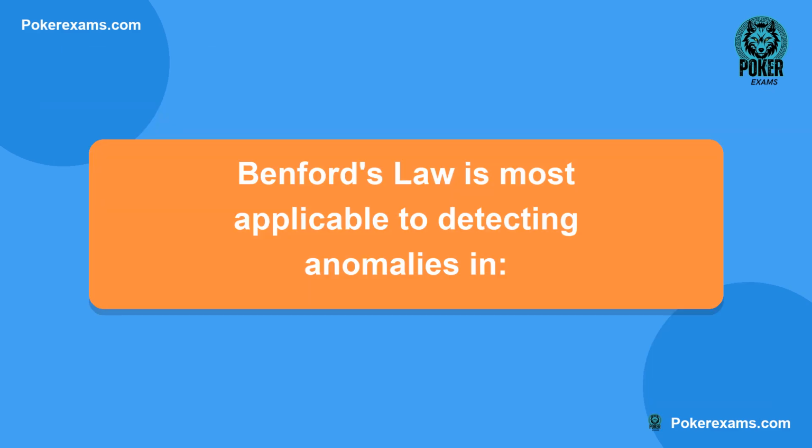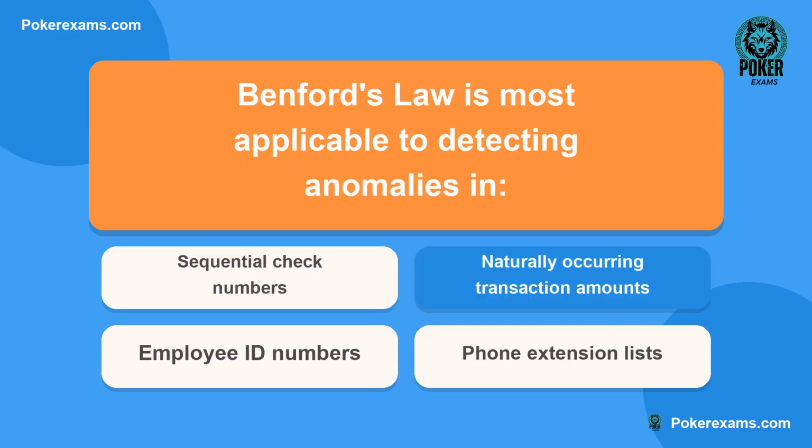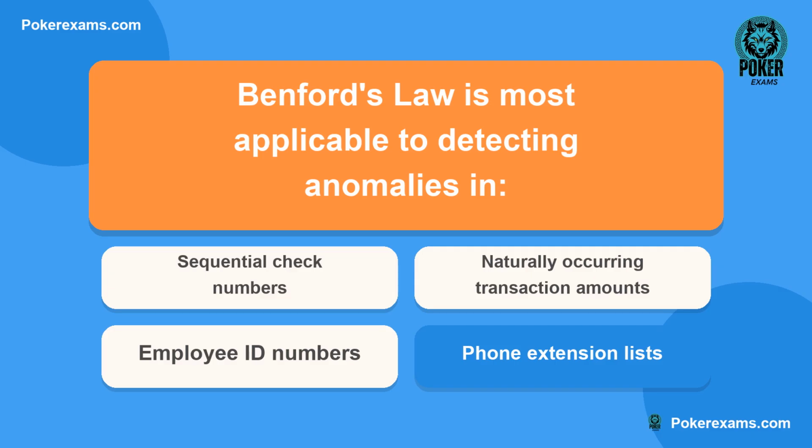Next question. Benford's law is most applicable to detecting anomalies in: is it A, sequential check numbers? Or B, naturally occurring transaction amounts? Could it be C, employee ID numbers? Or lastly D, phone extension lists?